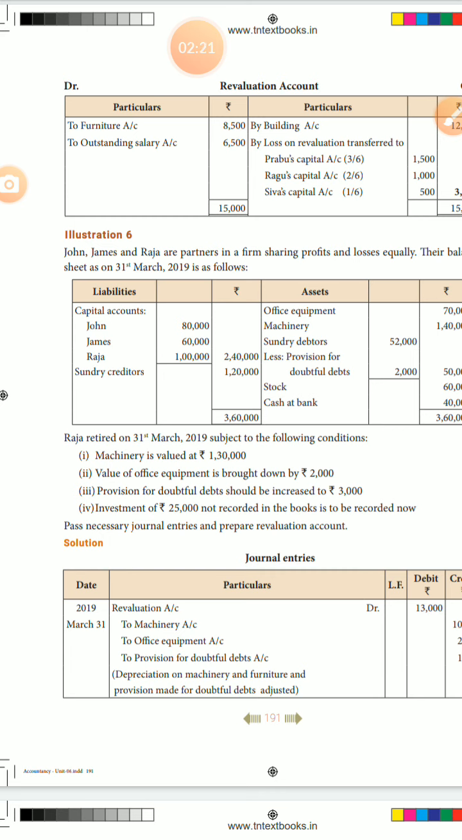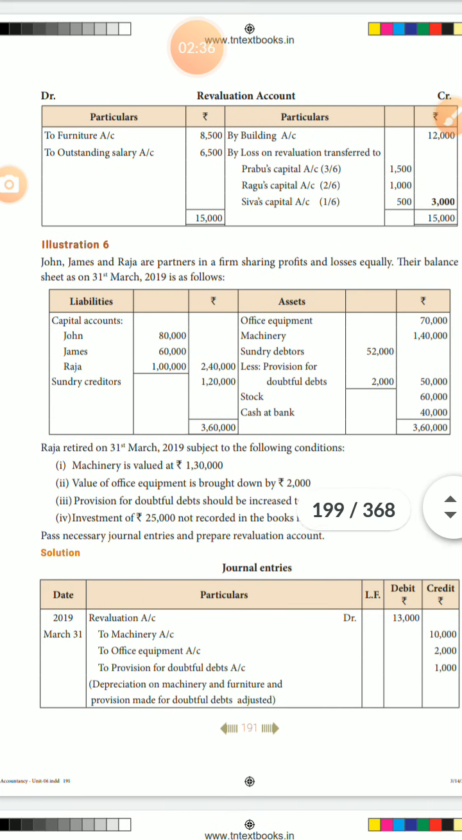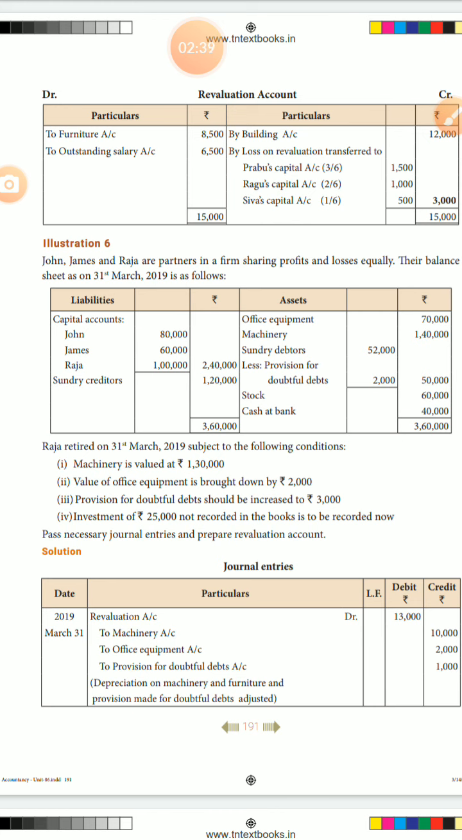Okay. First one, machinery is valued at 1,30,000. But already in the balance sheet the machinery is how much? 1,40,000. The comparison is how much? Revaluation account. Is it increasing or decreasing? Decreasing value. Decreasing the value of an asset means revaluation account DR, concerned asset account CR. The machinery comparison value is 10,000.